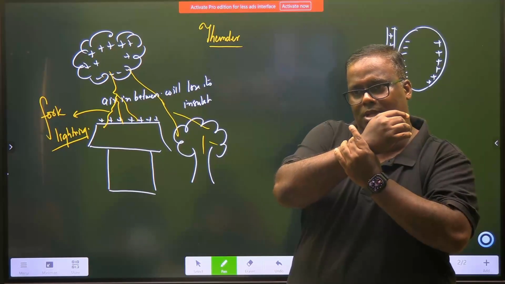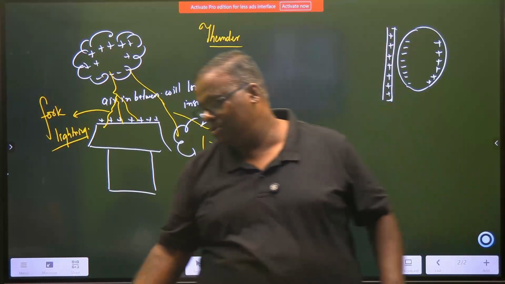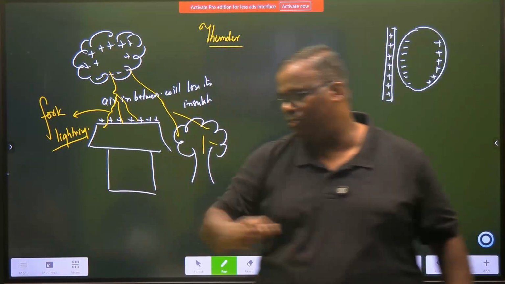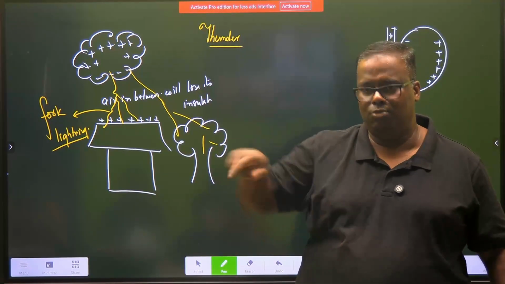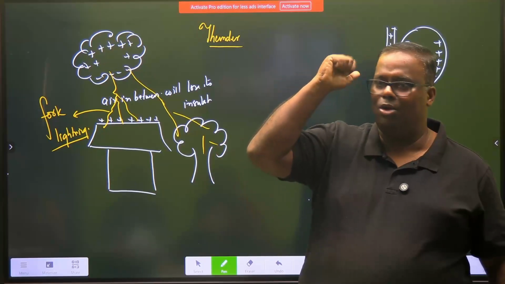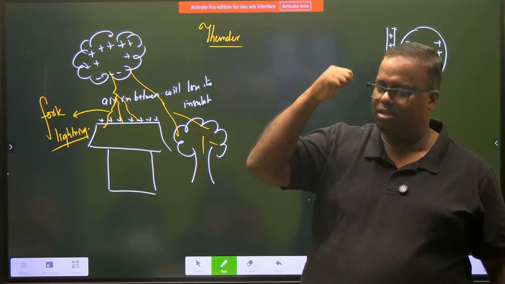There will be a strap, and that strap will be connected to a metal on the table. And it has got a telephone-like wire. Your hand can move. So whatever charge is in your body, that charge is drained out.